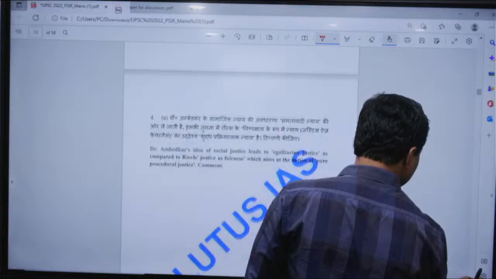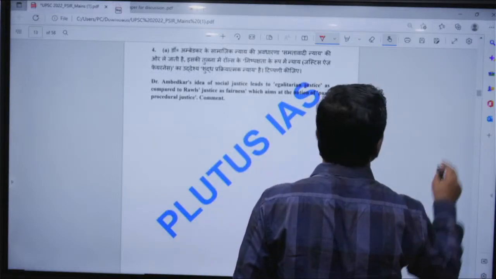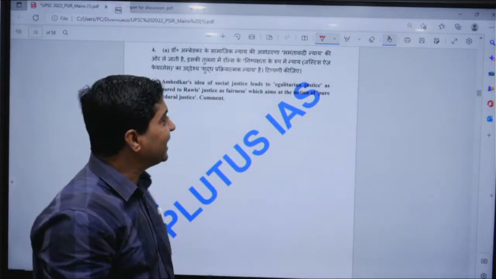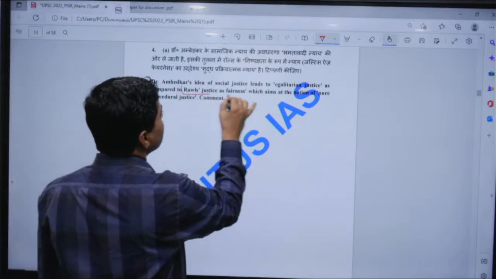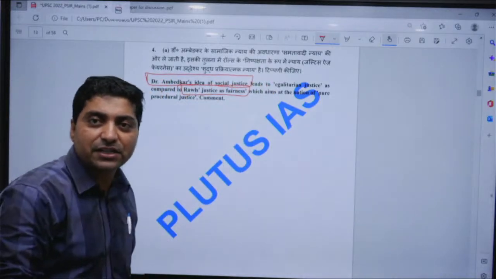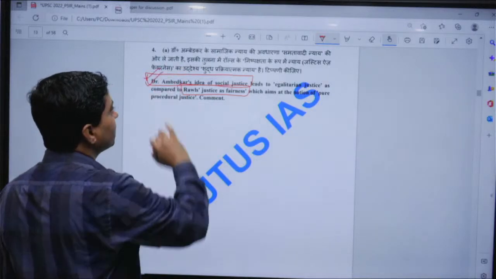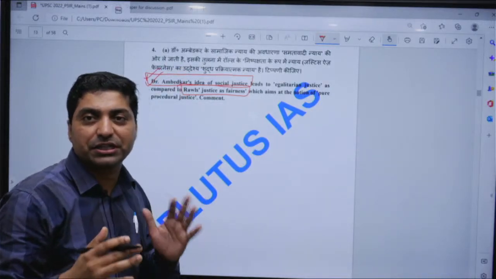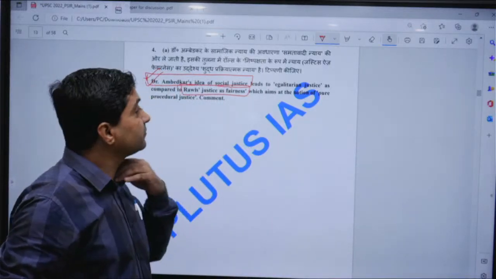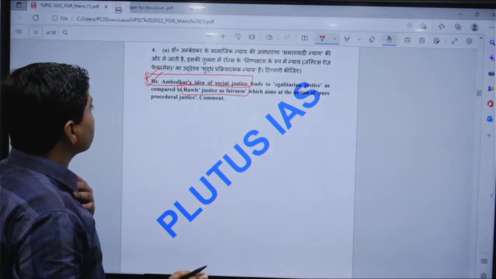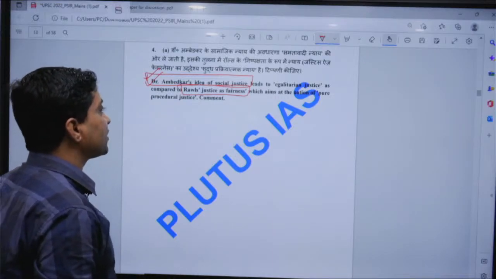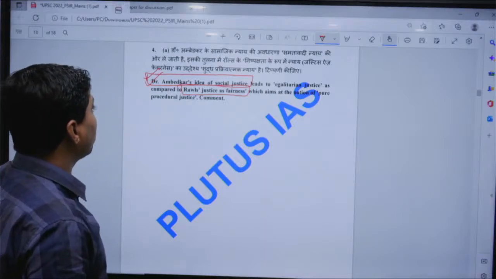Now come to the fourth A. This is a 20-mark question. Now the question was directly from my notes. Every time I teach Rawls, I discuss Ambedkar's idea of social justice. Wherever I teach Rawls, I talk about the various ideas of the Indian Constitution, like Article 15, Clause 3, Clause 4, Clause 5, and Article 17. Now look at Ambedkar's idea of social justice, which leads to egalitarian justice as compared to Rawls' justice as fairness, which aims at the notion of pure procedural justice.